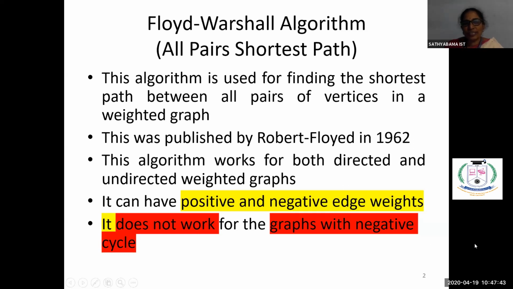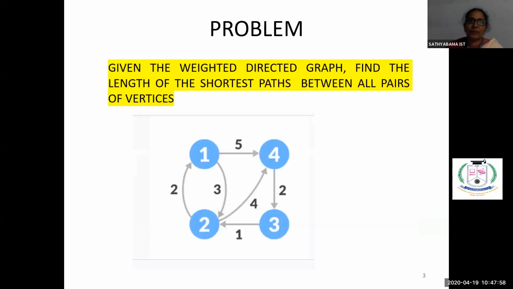In the case of Dijkstra's algorithm, from a single source you find the shortest path to all the other vertices. Whereas in the case of Floyd-Warshall, for all pairs, from each and every vertex you have to find the shortest path to all the remaining vertices.